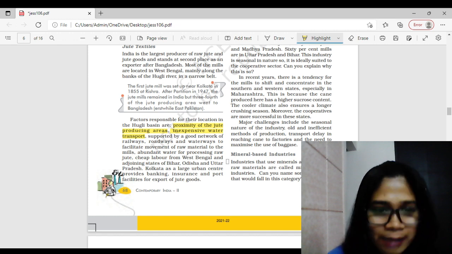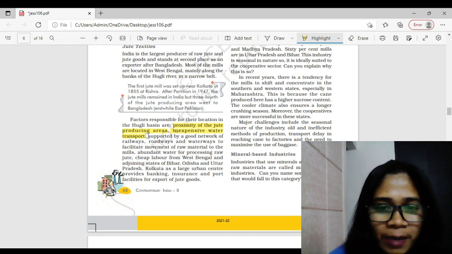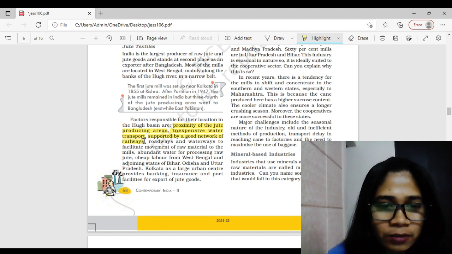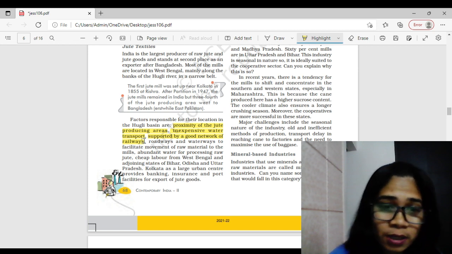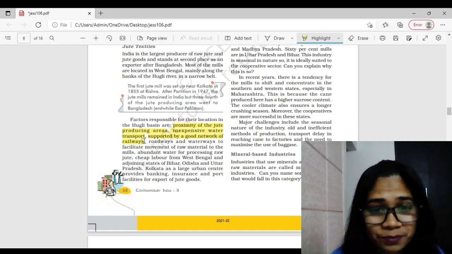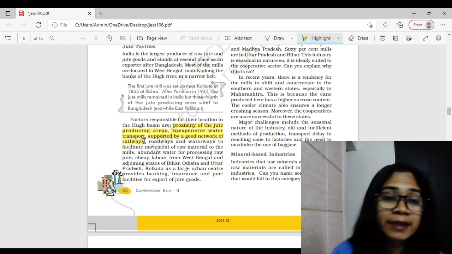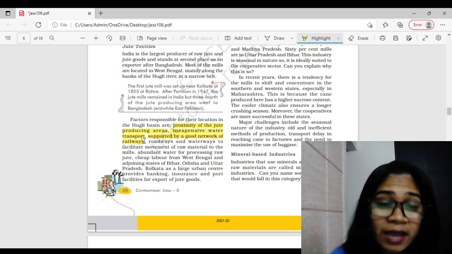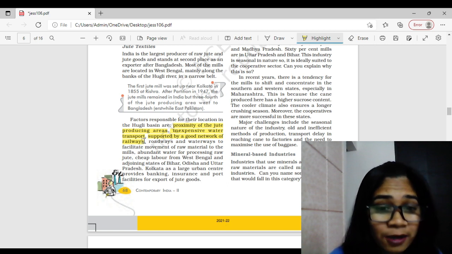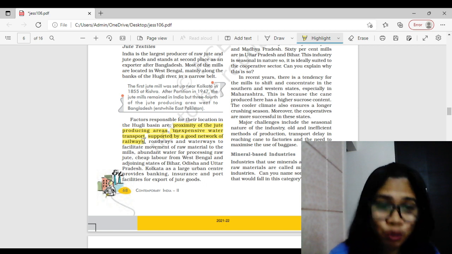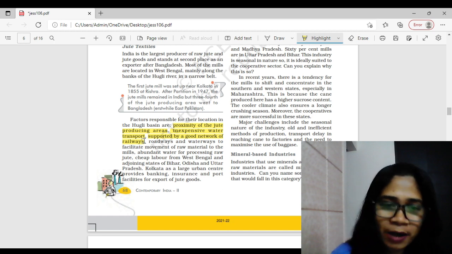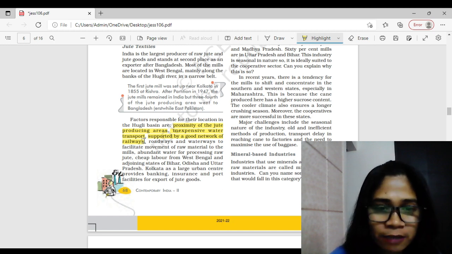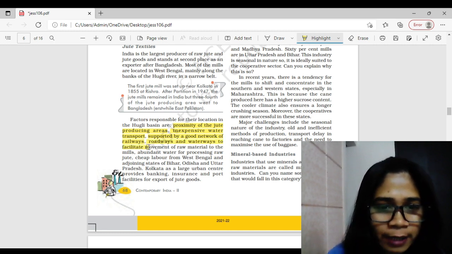Now look at this third point: supported by good network of railway. Yes, it's in West Bengal, and West Bengal is very near to the ports, that is Haldia as well as Kolkata. So a well connected network of railways as well as roadways and waterways is available in this area to take this raw material to the jute mills and again the finished product to the port or to other parts of the market in India itself, right? So this is another point which you can add on, right?